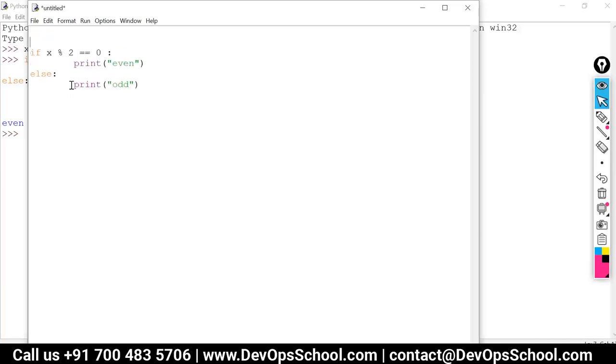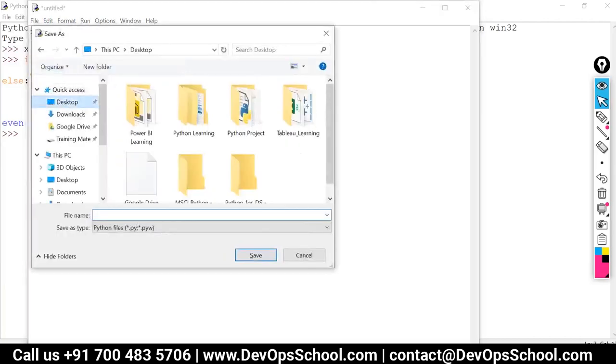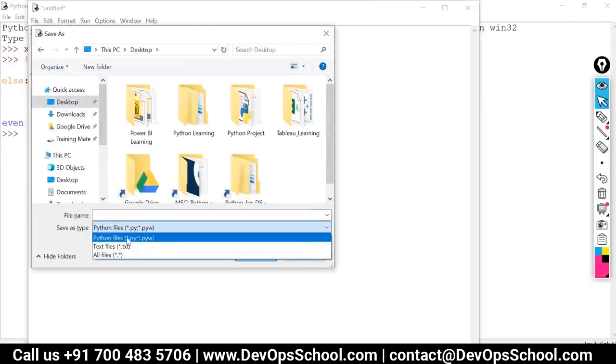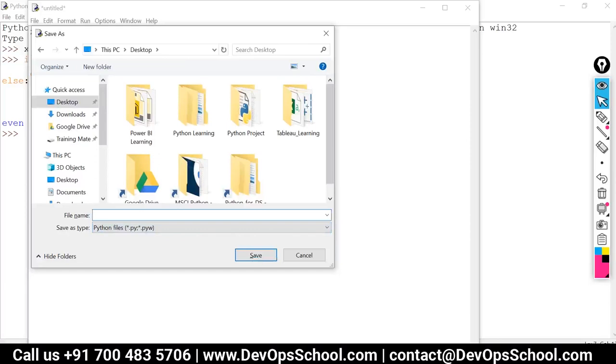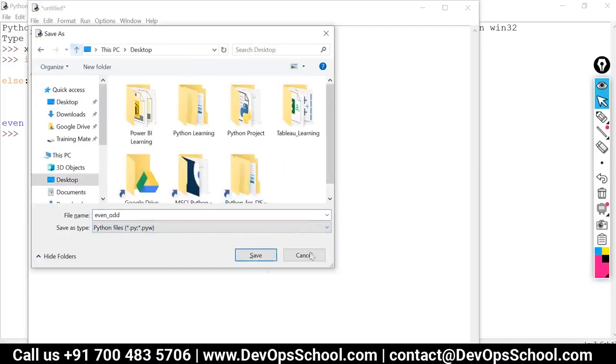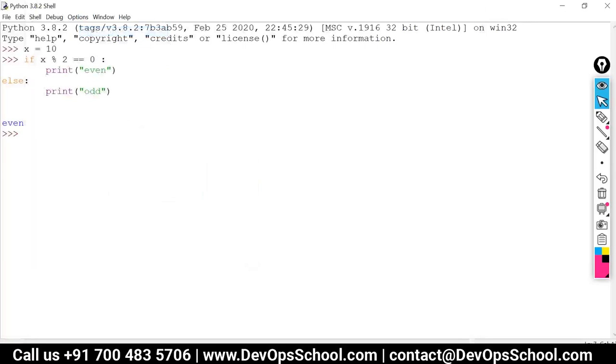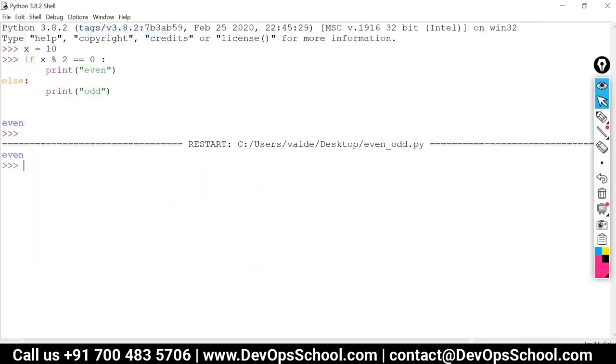So let me define x. X is equal to 10. We can save the program. Save it on desktop. The program will always get saved with .py extension, that stands for Python. I'll say even odd is the name of my file. Save it on desktop and run menu, run the module. And the program gets executed.